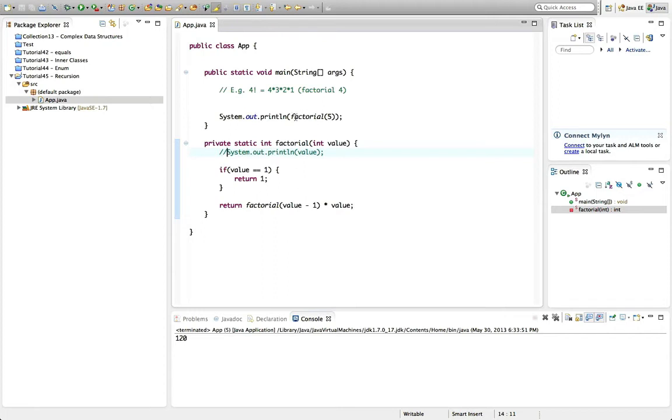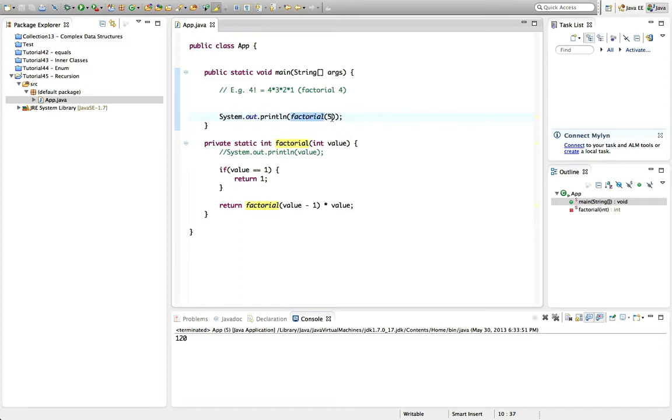I'm using function and method interchangeably. It's a method because it's part of an object, but you could also call it a function or subroutine if you like. Subroutine is programming lingo, function is more mathematics lingo, but it's all good. A function takes in usually a number and returns a number.